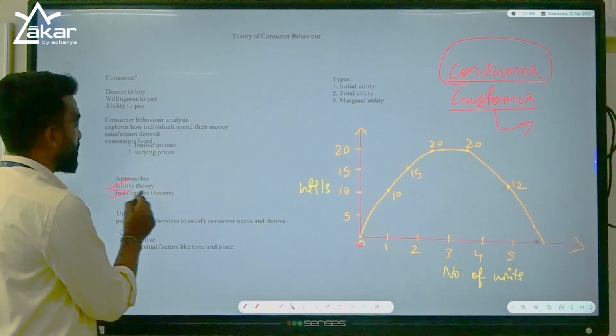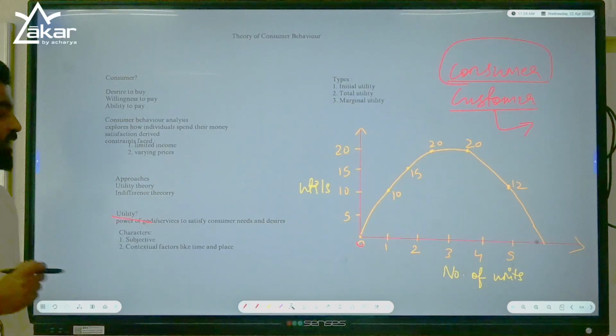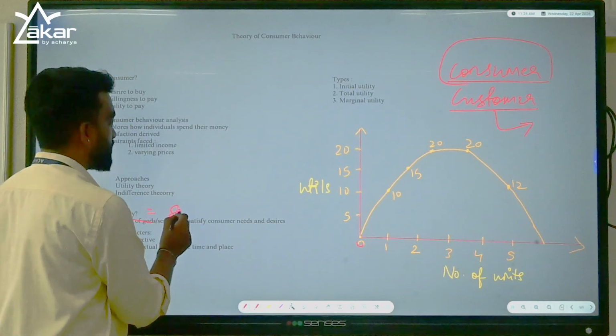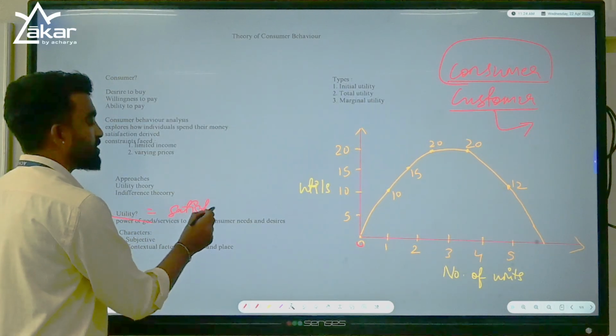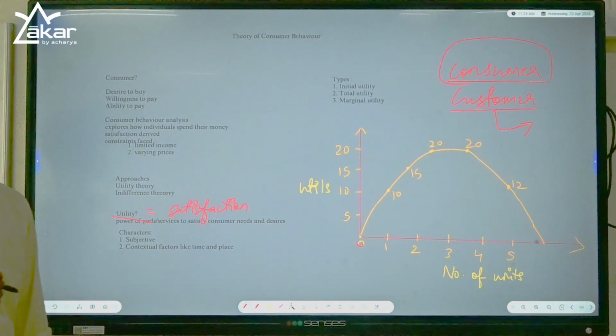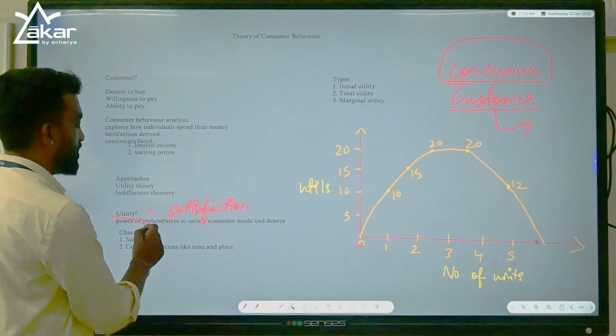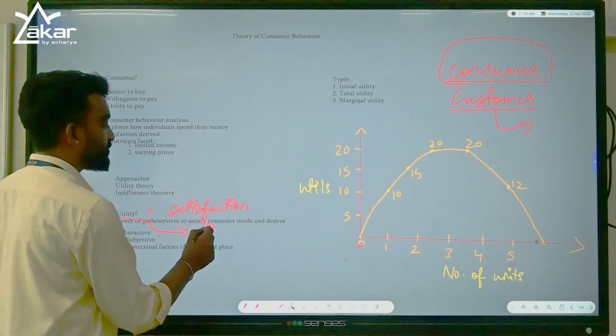First we understand what is utility theory. For that, first you have to understand what is utility. Utility is nothing but satisfaction. Satisfaction derived from goods and services by a consumer is called utility. It is measured in terms of utils.